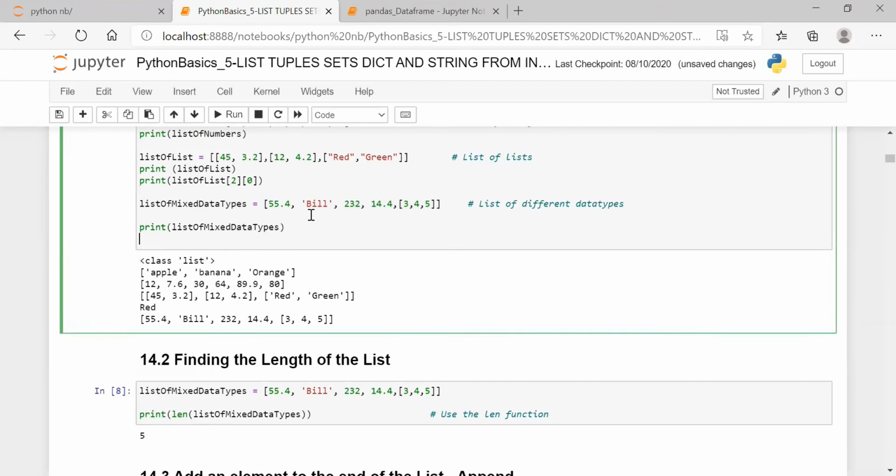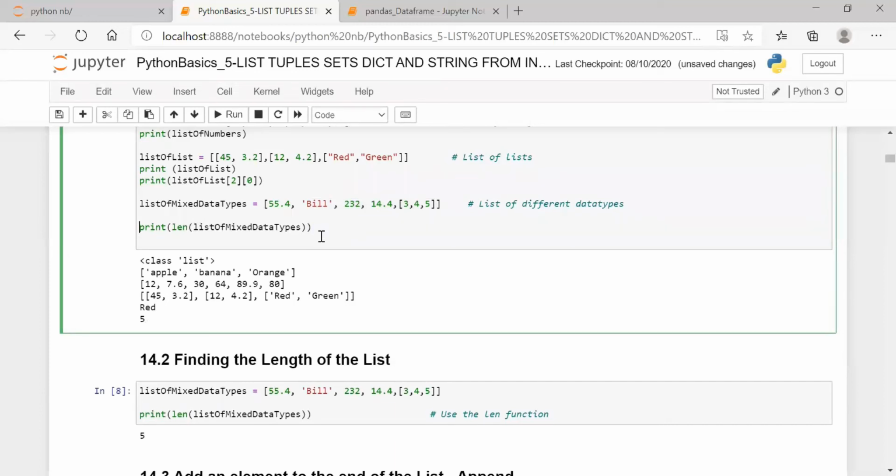So when you say print len of the list, it is 5. Suppose you want to access bill, I want to take the bill. What is the answer?